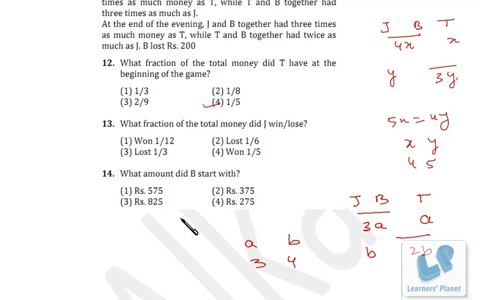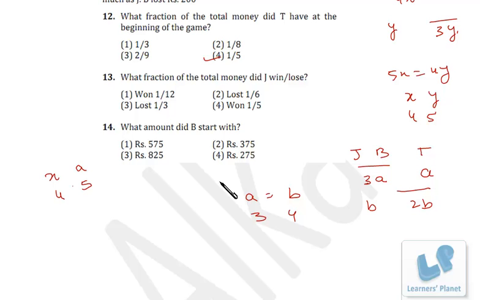Apart from that, the money is being circulated among themselves only. So 5x is equal to 4a. So x is to a also can be calculated. 5x is equal to 4a. So ratio of x and a is 4 is to 5. Now friends, we can combine all the ratio and find out the relationship among x, y, a, b, right? So x is to y is 4 is to 5 and x is to a is also 4 is to 5.